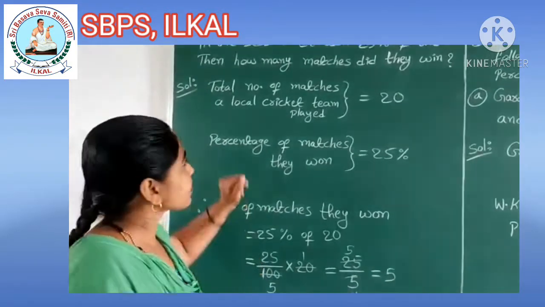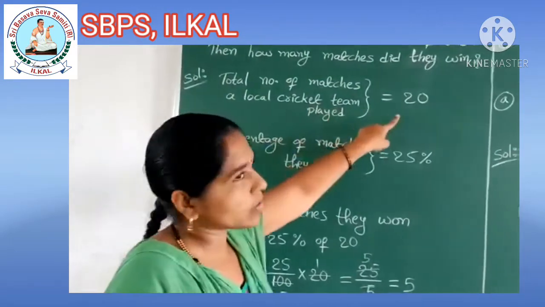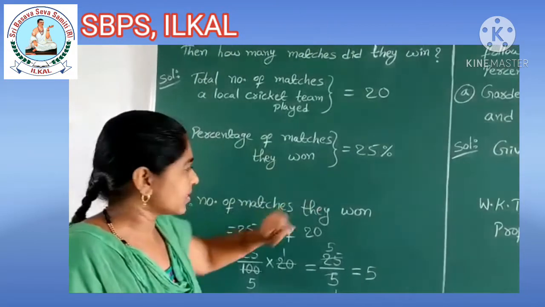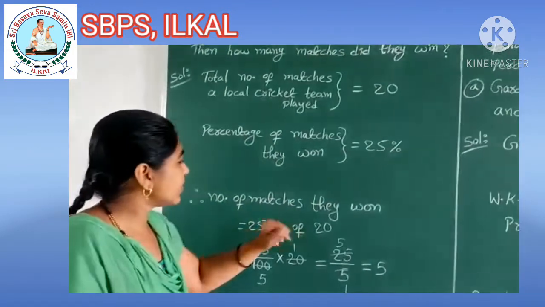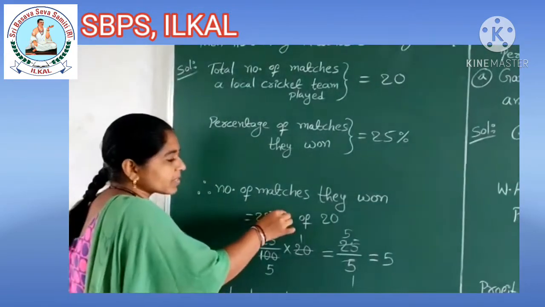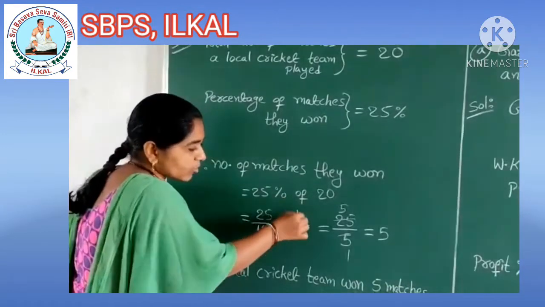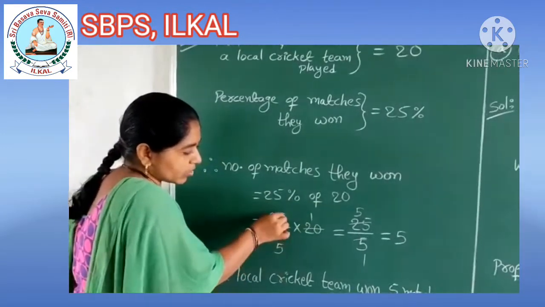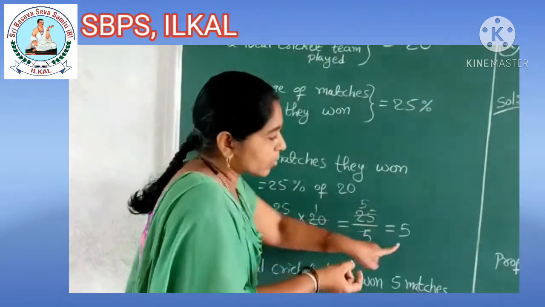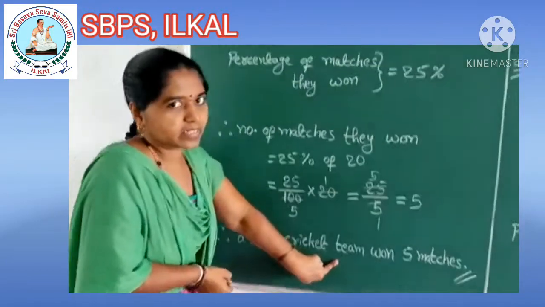We have to find. Solution: total number of matches the local cricket team played is equal to 20. Percentage of matches they won is equal to 25%. Therefore, number of matches they won is equal to 25% of 20. Percent means per 100. 25 by 100 into 20. If you strike out, 20 ones are 20, 25 by 5 remain. Here 5 ones are 5, 5 fives are 25, if you strike out, only 5 remain. That is, the local cricket team won 5 matches.